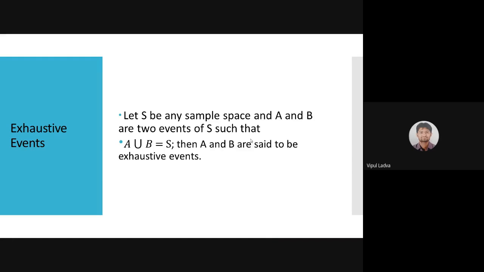Now the requirement is A union B should be the complete sample space S. If this condition holds, then both events are known as exhaustive events.